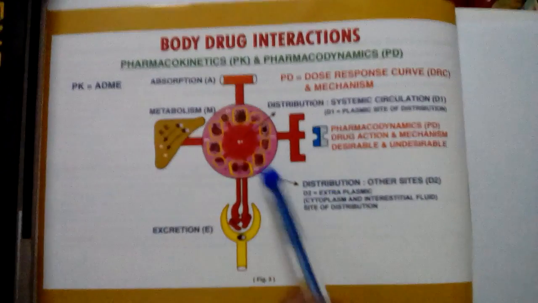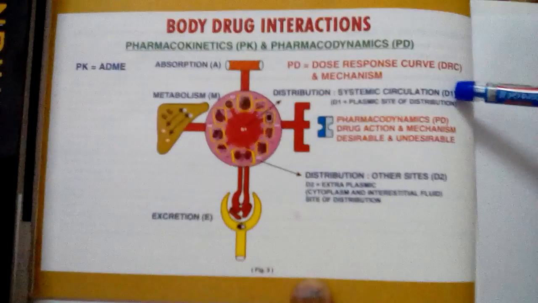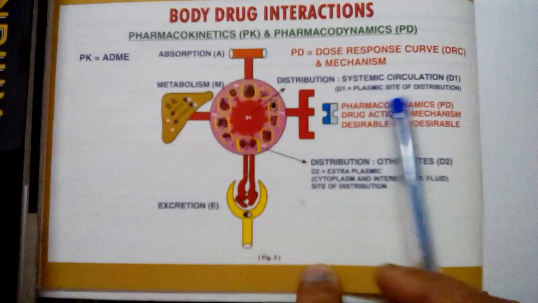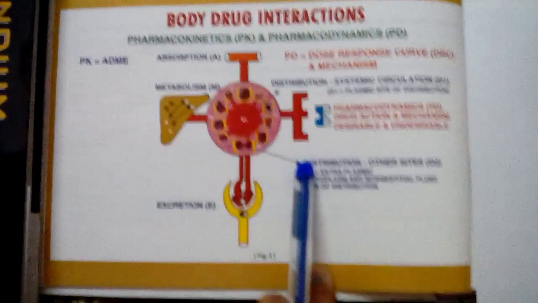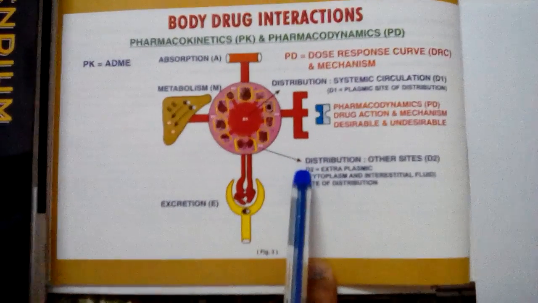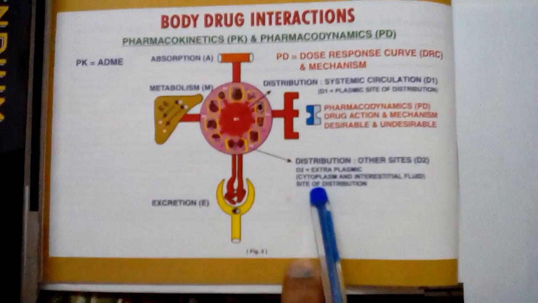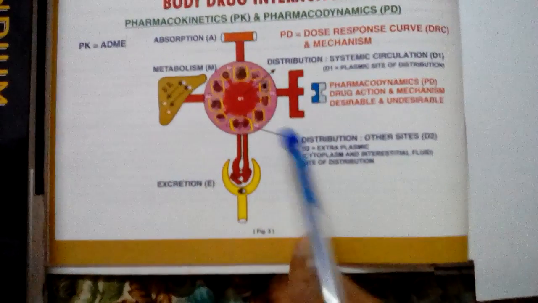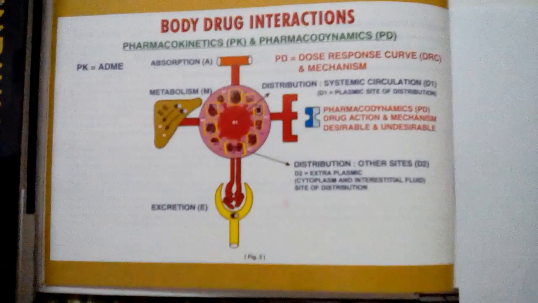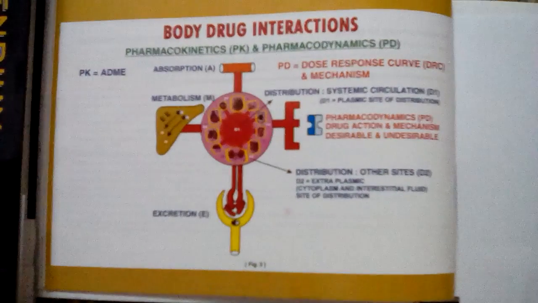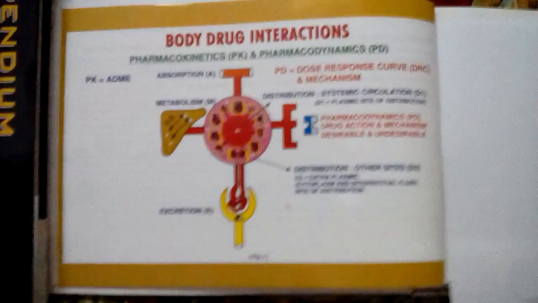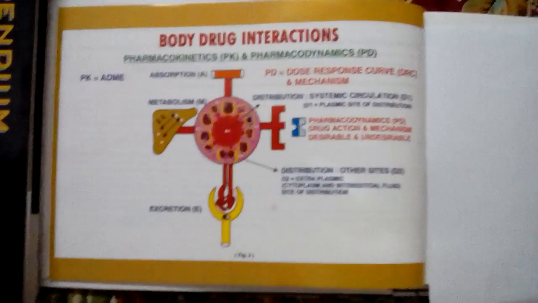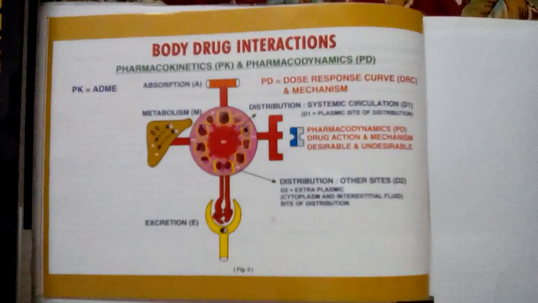Okay. Now as far as the distribution is concerned, here I have mentioned that distribution can be into the systemic circulation, and that is what is called the D1 compartment, and that is the plasma site of distribution. On the other hand, this is the D2 site, and this is distributed into the extraplasmic compartment. For example, it may be distributed to the cytoplasm, or it may be distributed into interstitial fluid, and these are the sites of distribution. This type of distribution which I am describing is very, very easy to understand. It is the basic principle in dialysis, and this I will talk to you about when I talk about the volume of distribution.